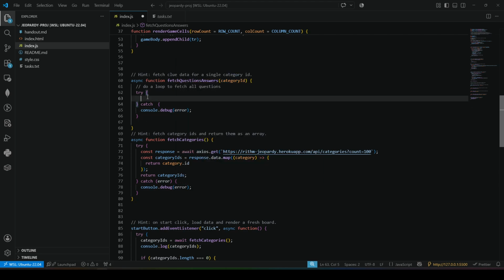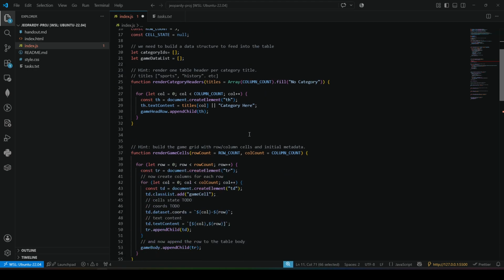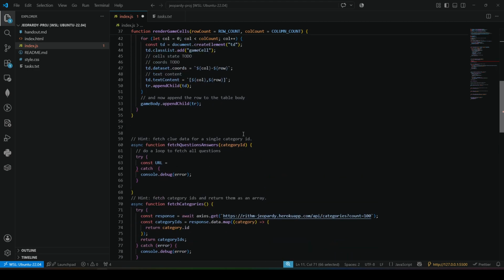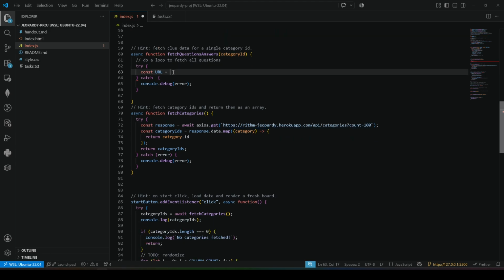Then I'll build a URL, const URL, and we're going to grab it from here: category, and whatever the ID is that we're going to plug in there. I'll interpolate the string, and the ID is going to be this category ID right here.